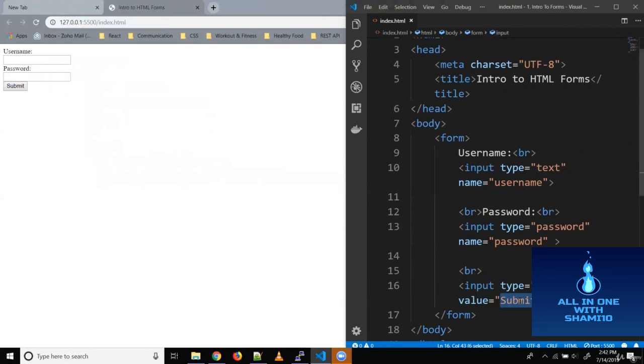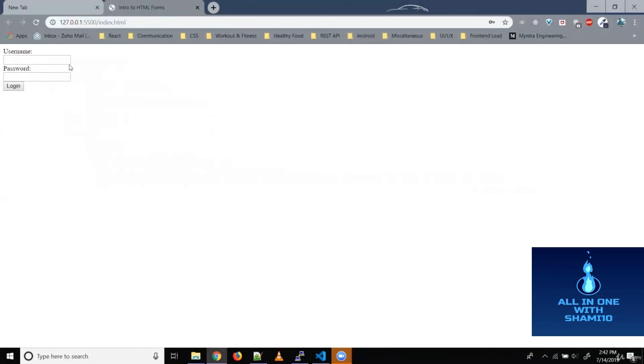If we want, we can even call it login. So let's save it. And as you can see, we've got a login form ready. So we've got a username field, we've got a password field, and we've got a login button.